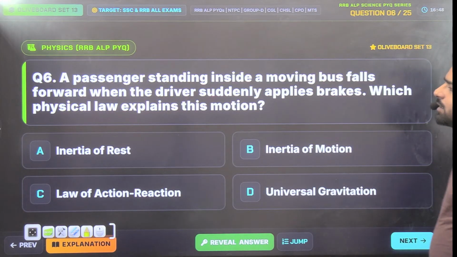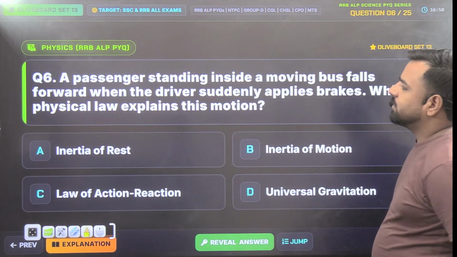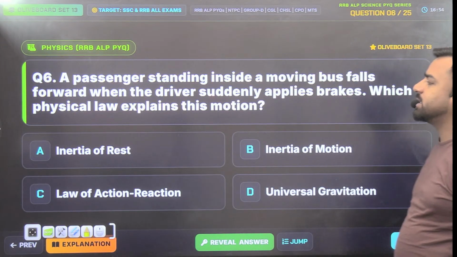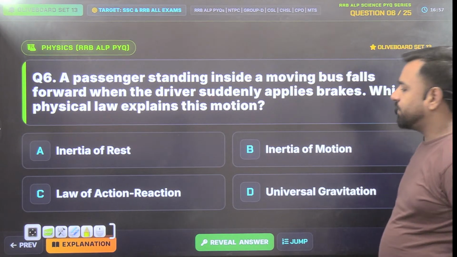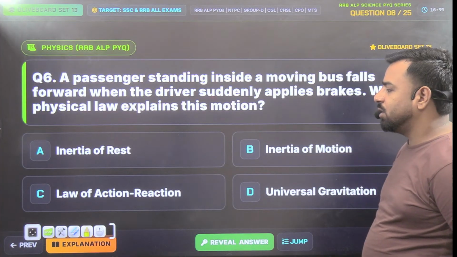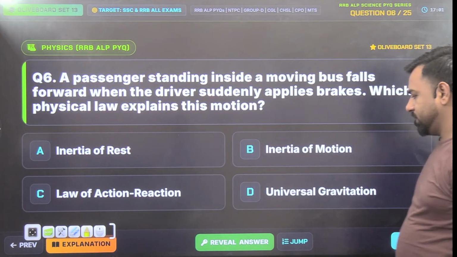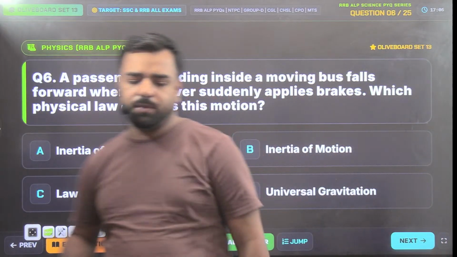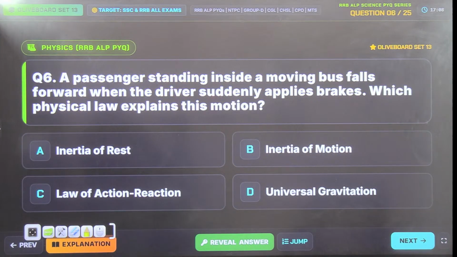Next. A passenger standing inside a moving bus falls forward when the driver suddenly applies brakes. Which physical law explains this motion? Inertia of rest, inertia of motion, law of action reaction, or law of universal gravitation? You have four options. So what should be the correct answer? Ankita, Utkarsh, and all the other candidates present in the class, please try to answer. And if you are wrong, I'll surely explain. Ankita says the answer will be A.